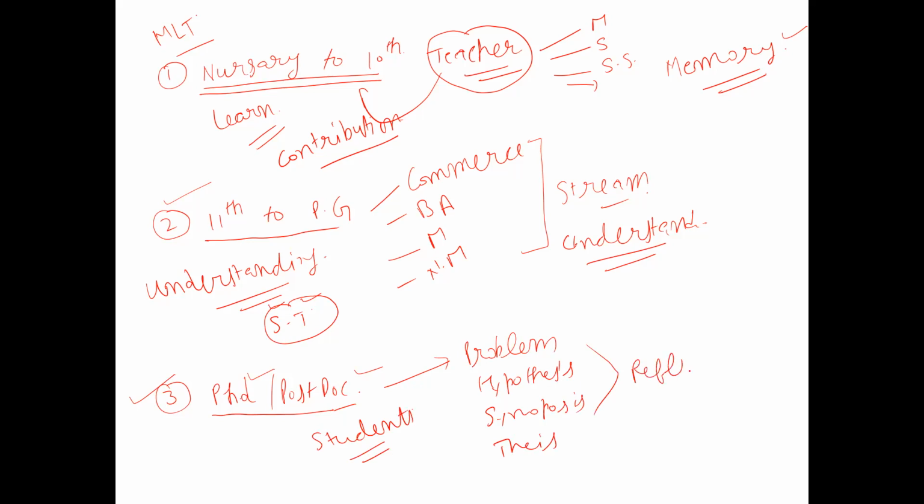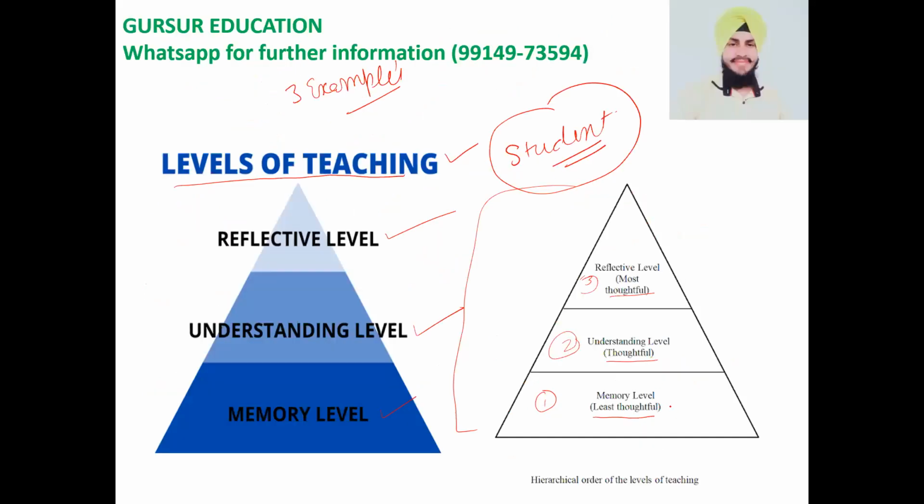This is reflective teaching, at which the role of a student is dominating. The role of a student is active, but the role of a teacher is passive only. So these are the three levels of teaching. The first one is least thoughtful. The reason is the student has to learn and cram whatever the teacher has taught to him.